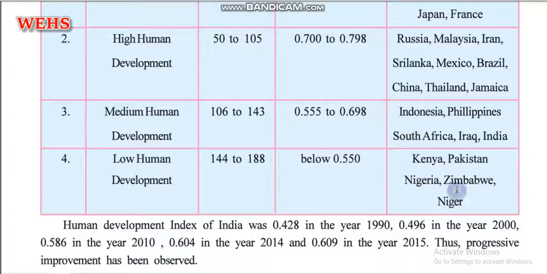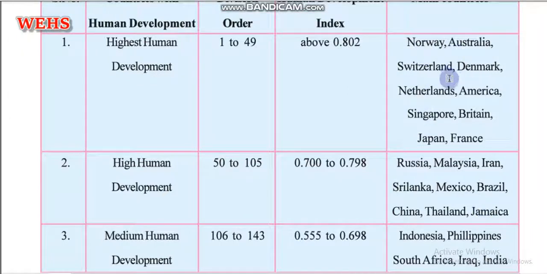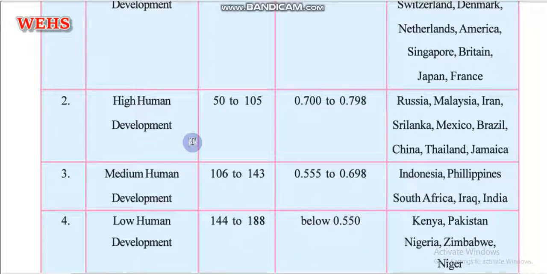And the last category is where the countries Kenya, Pakistan, Nigeria, Zimbabwe, and Niger come at the lowest level, whereas Norway comes on the top level. So these are the four categories where, as per the report of 2015, these countries come.